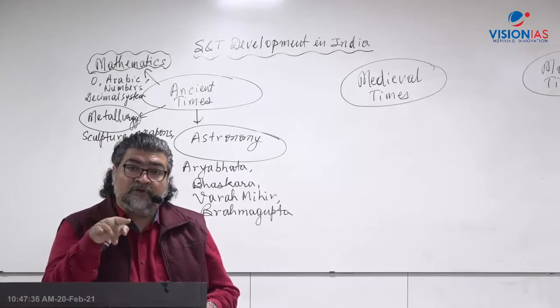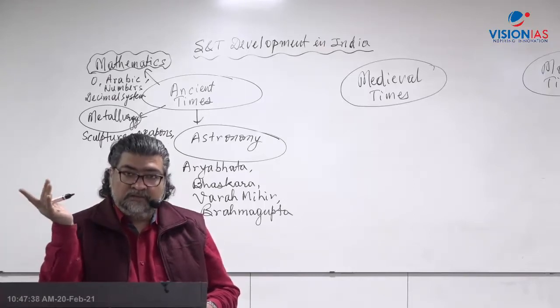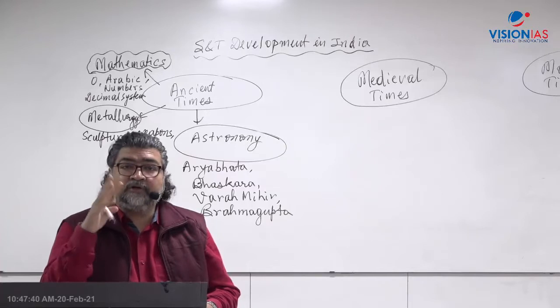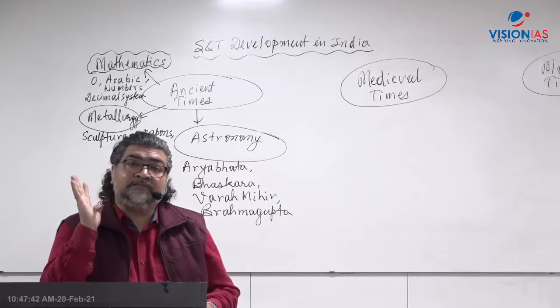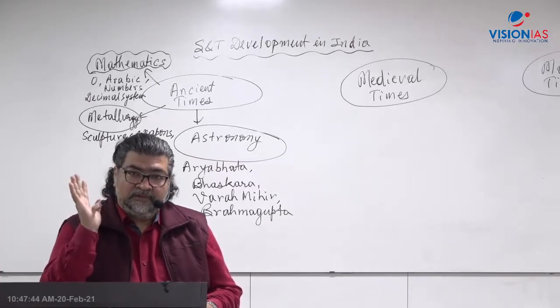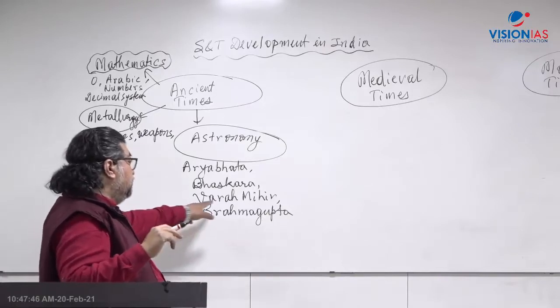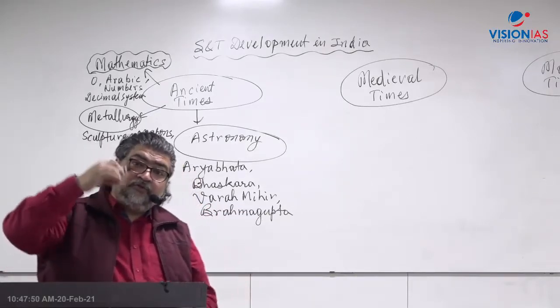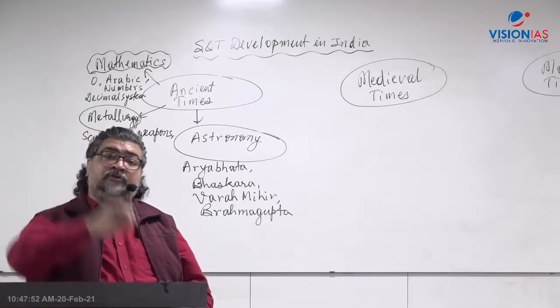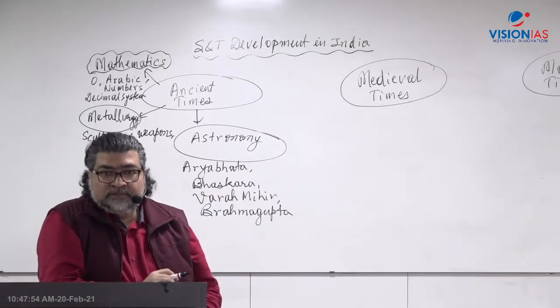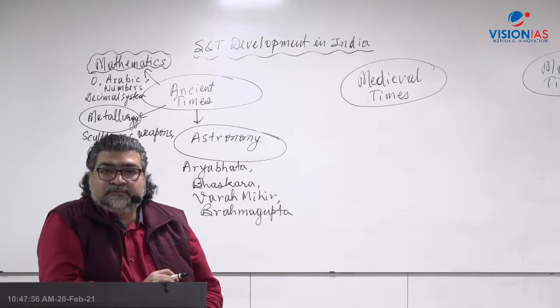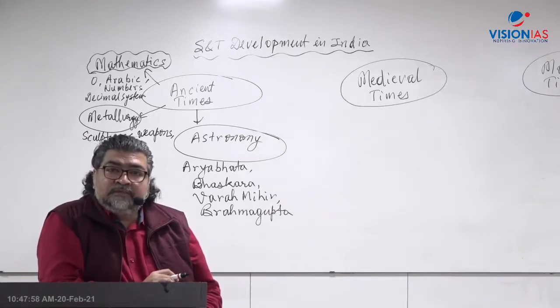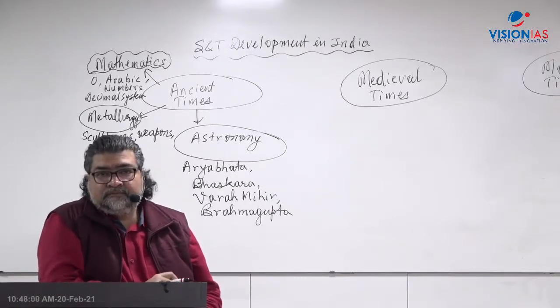He wrote the work Aryabhatiya, which talks about his concept of astronomy of that time. Varaha Mihira was exposed to the Western astronomy of that time, of the Greeks and Romans, and he wrote a work on that.